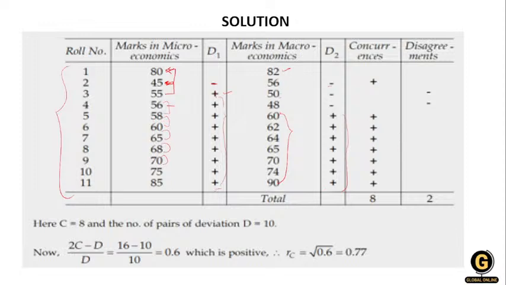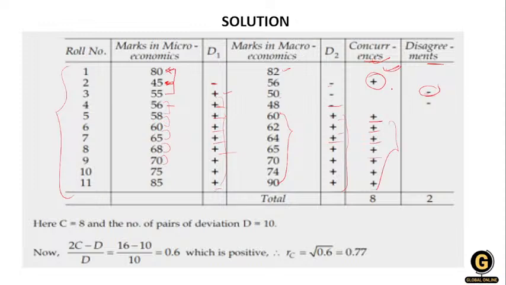Now the next thing you have to do is mark the concurrence. So minus minus, plus; then plus minus minus. So this is disagreement. Concurrence means that if both have the same sign, positive, it is a concurrence. And it is a disagreement when the two are different. So plus minus minus, then plus minus minus, then plus plus plus, and plus plus plus plus plus plus plus, in this way.